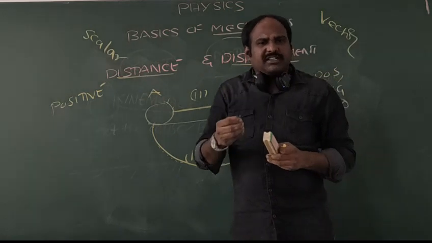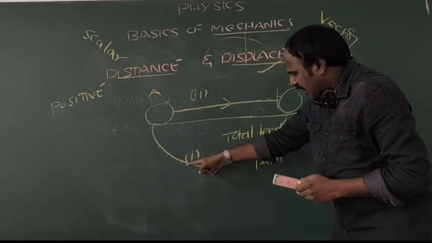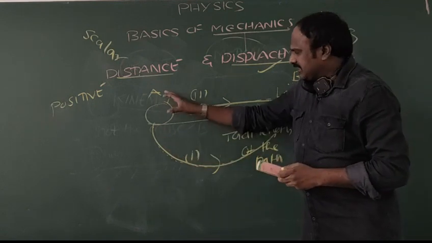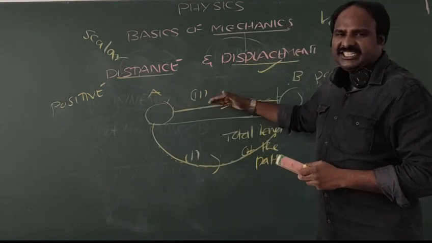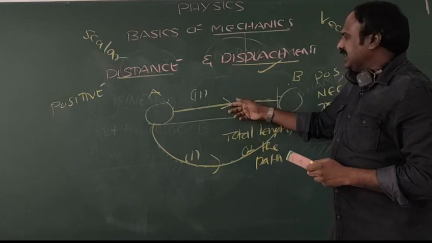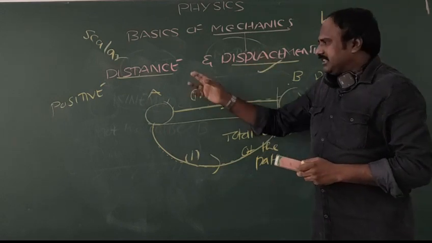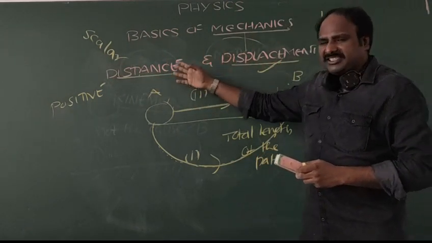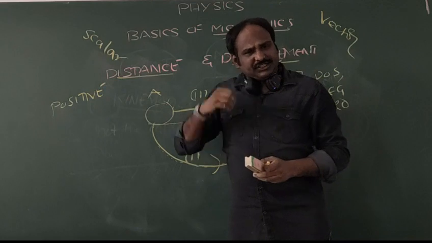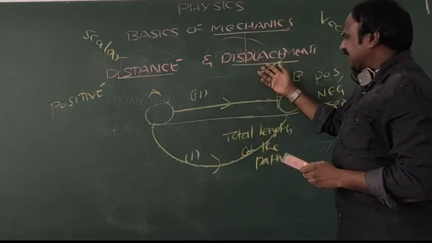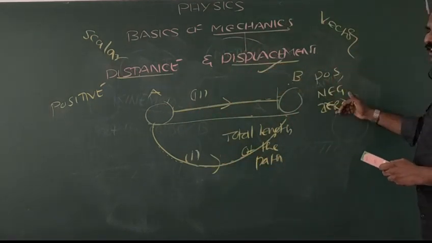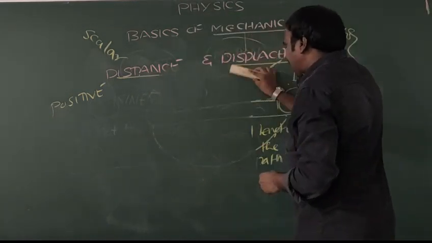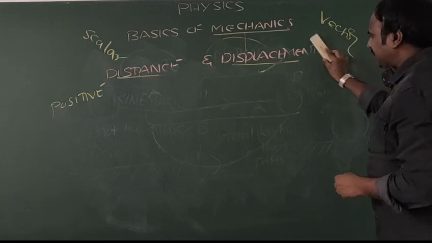So in one word, distance means the length of the path traveled by a body, whereas displacement means the shortest distance made by a body. Distance is a scalar quantity, displacement is a vector, and distance is always positive, whereas displacement may be positive, negative, and zero. So these are the things which we have to know from the basic topics called distance and displacement.